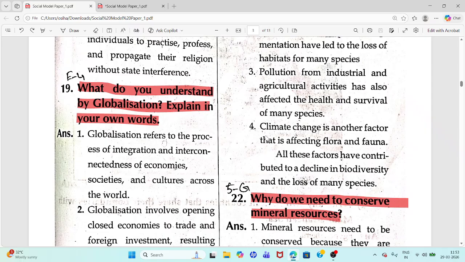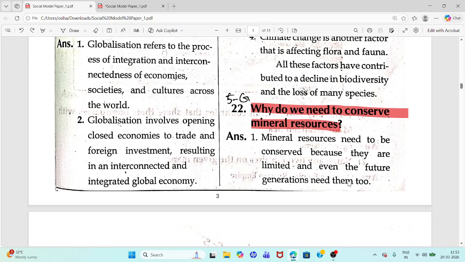Climate change is another factor affecting flora and fauna. All these factors have contributed to a decline in biodiversity and loss of many species.